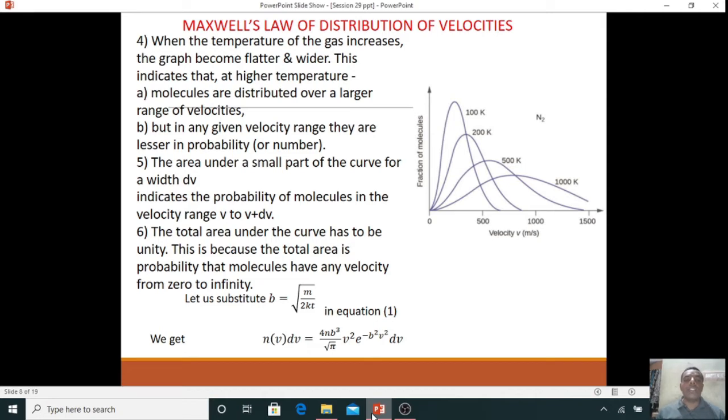In the above equation 1, we substitute b equal to the square root of m divided by 2kT. Then equation 1 becomes n(v) dv is equal to 4 n b cubed divided by root pi, times v squared, times e to the power of minus b squared v squared, times dv. From this equation, we can calculate the average velocity, mean velocity, and root mean square velocity of gas molecules.